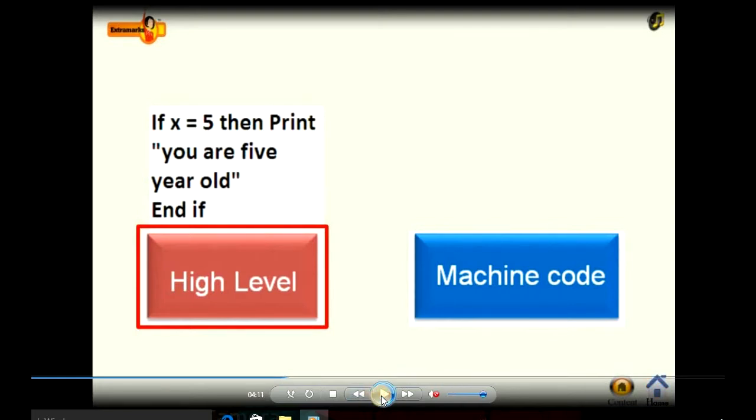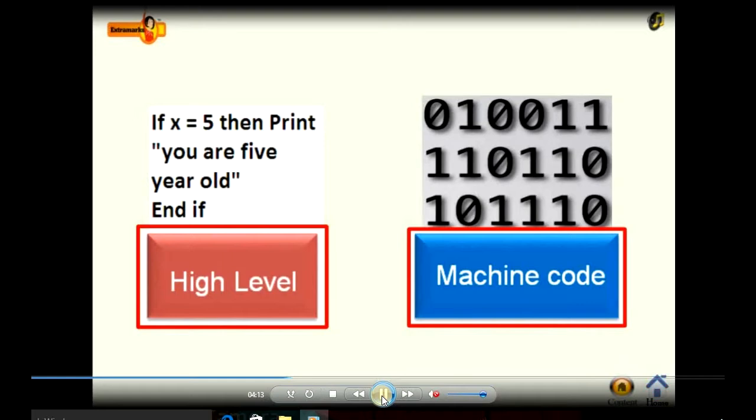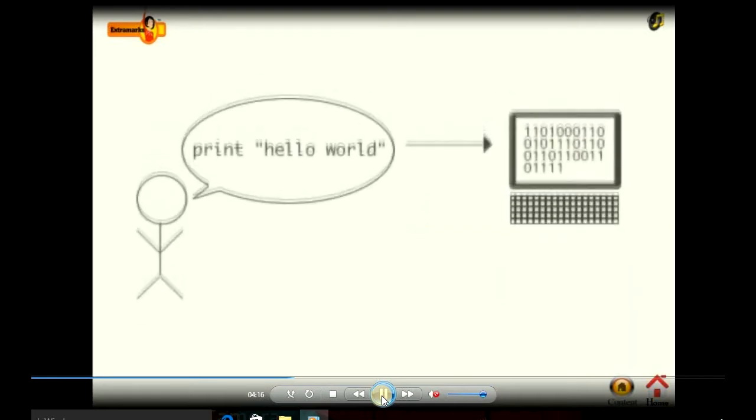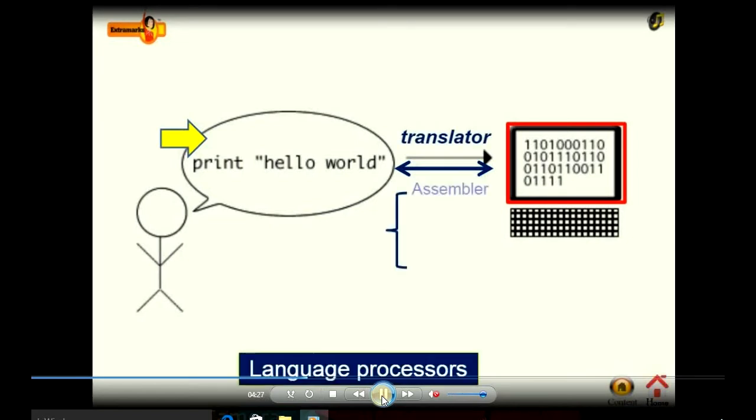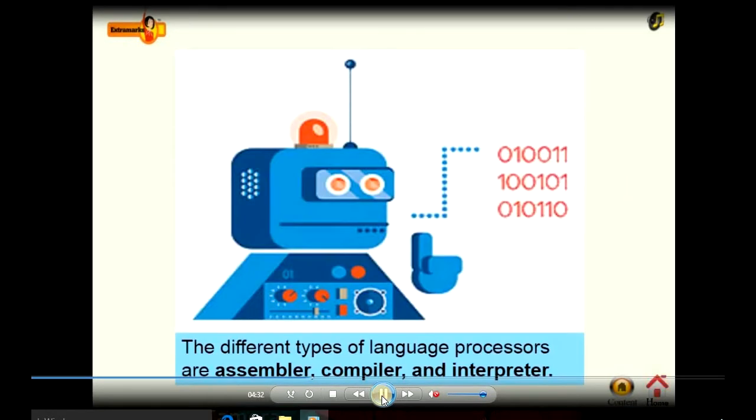Now, what is here? High level language, a language near to our English language. It contains English words and mathematical operations and codes. When we are writing in a high level language, the computer understands only machine language, that is of 0 and 1. We work in a high level language, the computer understands machine language. For this we need a translator. Translators are language processors. There are three different types of translators: assembler, compiler and interpreter.